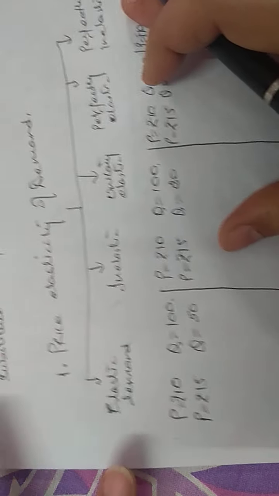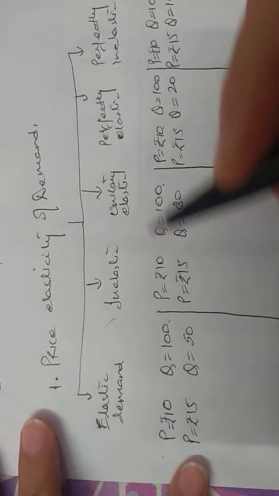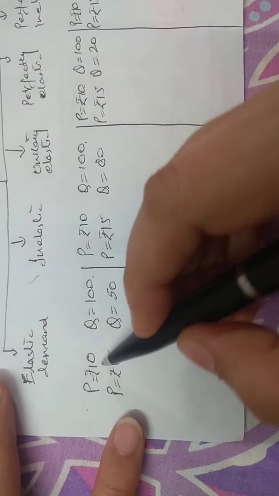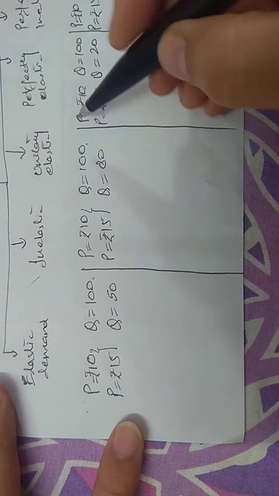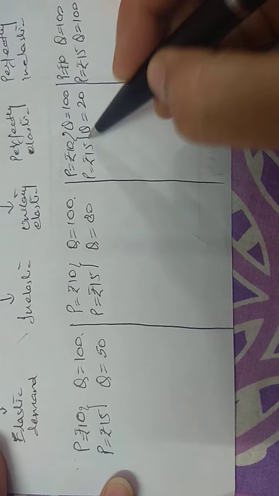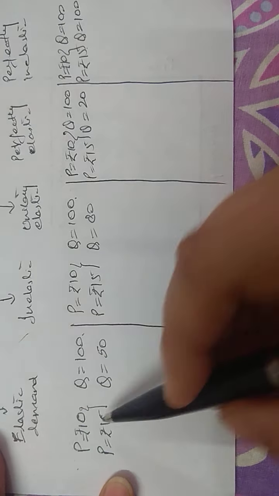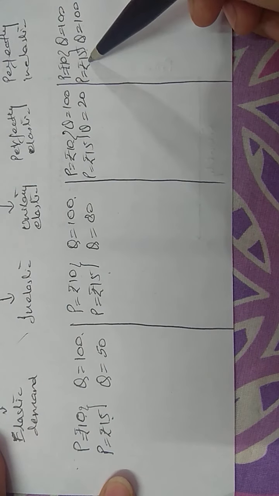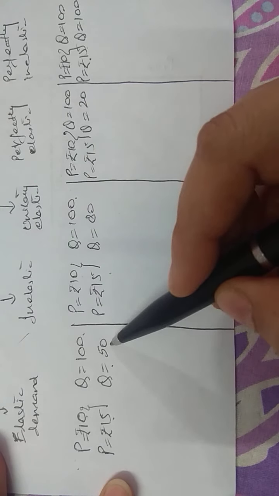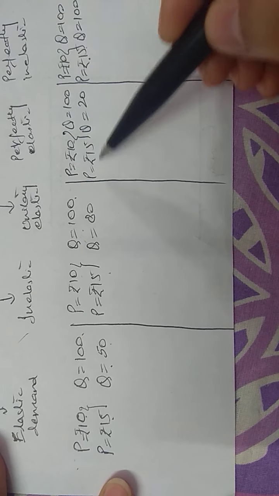Now, to calculate the elasticity of demand, how do we calculate? What is the percentage change? Now, if you compare the changes here, the change in price is rupees 5 in all these cases. You can see from 10 to 15, the price has changed. But the quantities are responding differently.